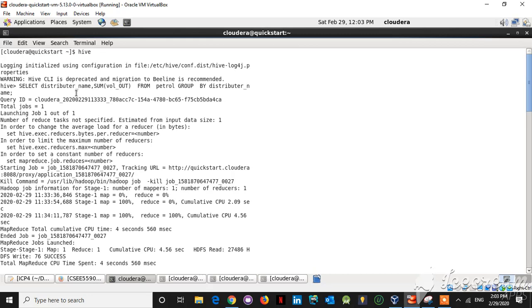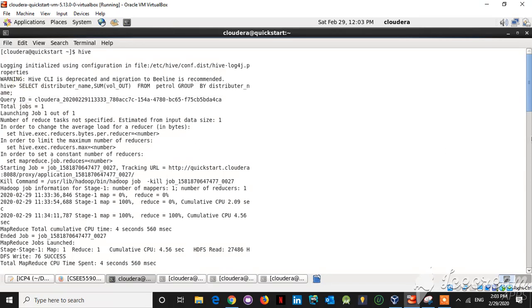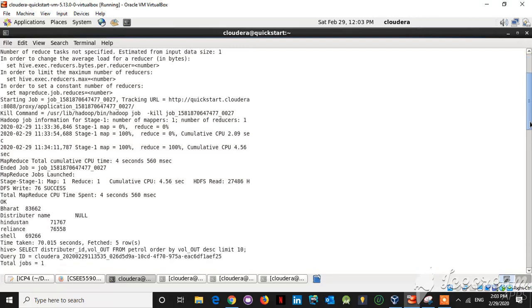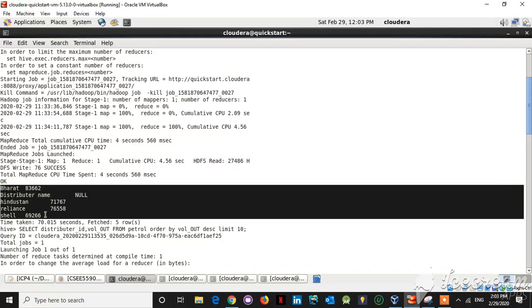The first query that we implemented was for each distributor, we total the volume out and displayed the data for each distributor. And here we can see the output for this query.